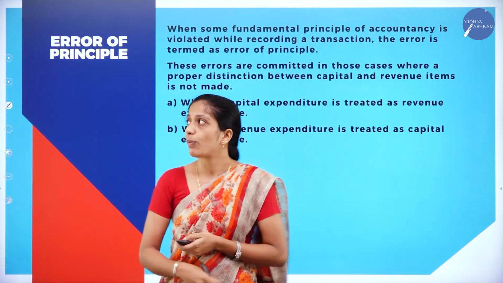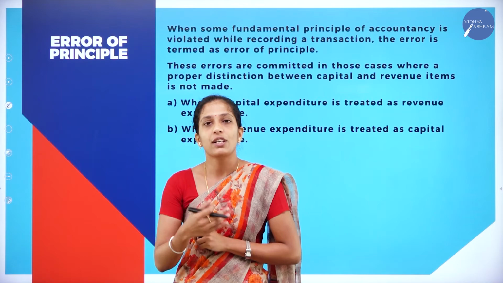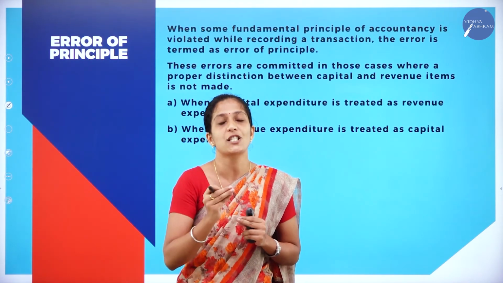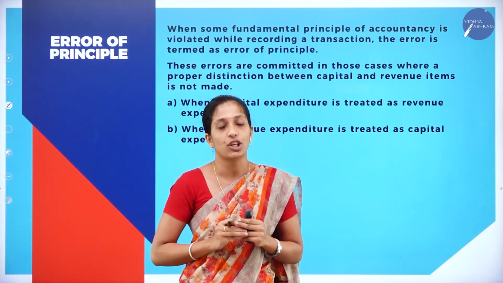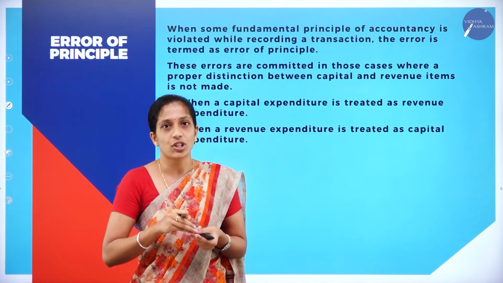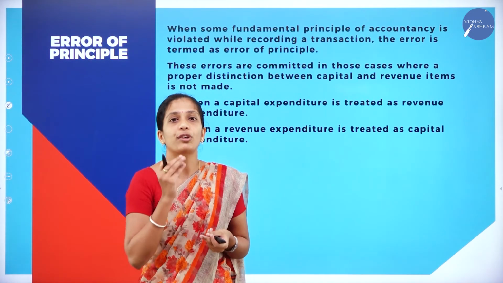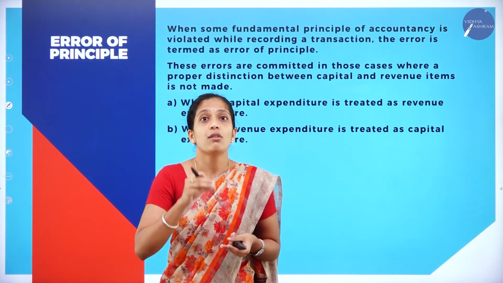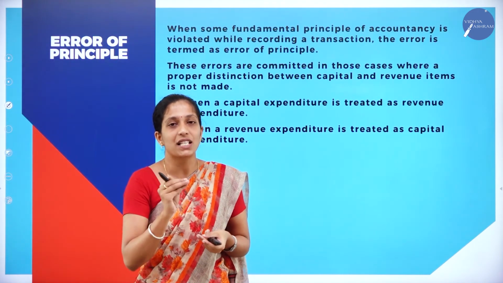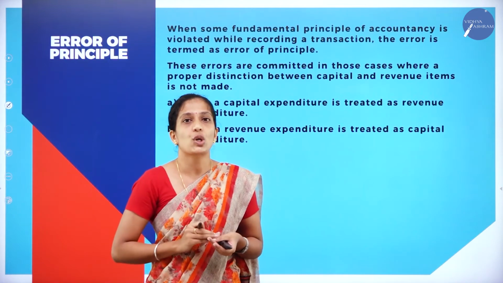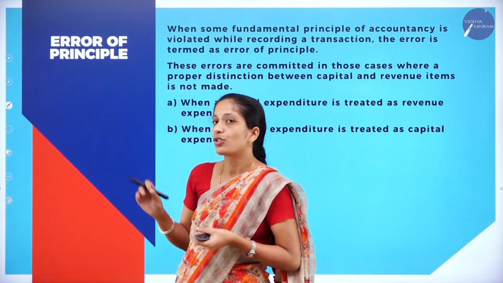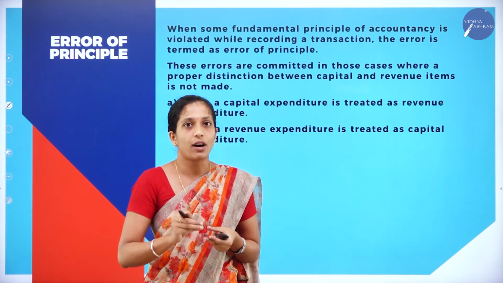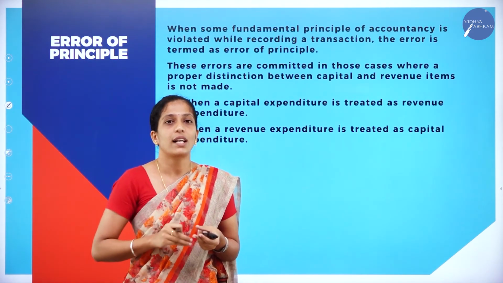Now moving on to the next one, that is error of principle. In your second chapter, you might have learnt about accounting principles. There are certain rules, regulations, and principles to be followed while recording a transaction in accounts. You can't record transactions randomly in your books of accounts. You have to follow certain rules, principles, and standards, right? If you are not following those accounting principles while recording transactions, that is known as what? Error of principle. So what is error of principle? If you are not following a certain accounting principle while recording a transaction in books of accounts, that is known as what?